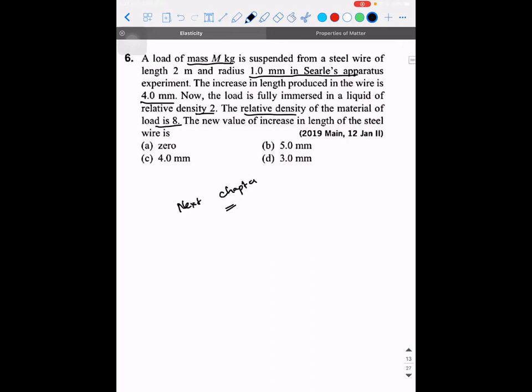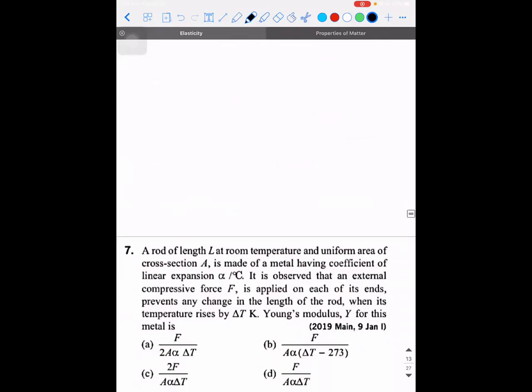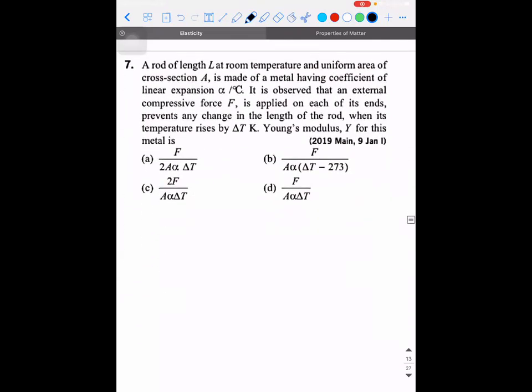Are you guys comfortable with the formula of buoyant force? If not, I'll go to the next one. If you're comfortable, I'll do this. You people tell me. Sir, I don't remember, sir. No problem. Okay, so remind me in the next chapter.